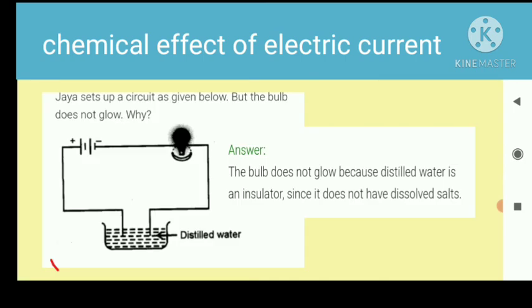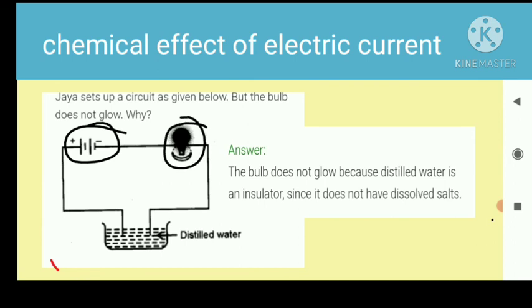Next question: Jaya set up a circuit as given below, but the bulb does not glow. Why? In this circuit diagram, the battery is connected, and the bulb is also connected in series.